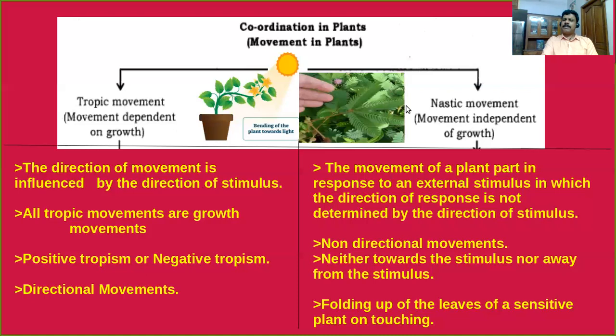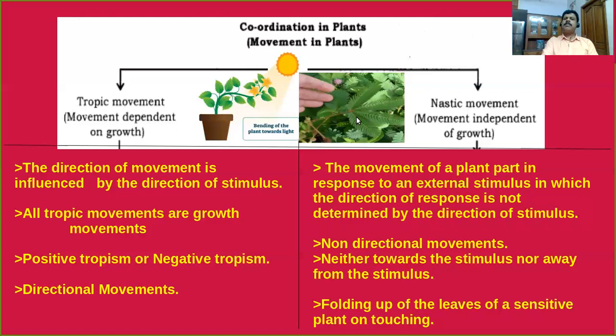Second one is called nastic movements. First of all, I'm saying about an important example. Have you seen the touch-me-not plant? Sensitive plant? Yes, its botanical name is Mimosa pudica. When you touch this plant, what happened? Its leaves fold up. Yes, or the drooping of leaflets.